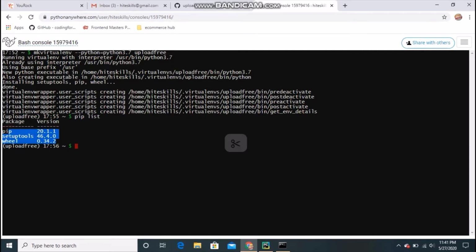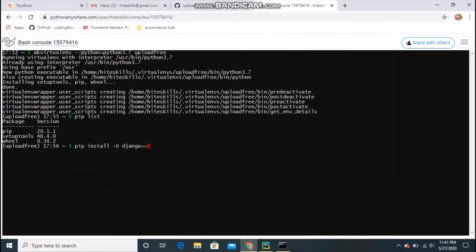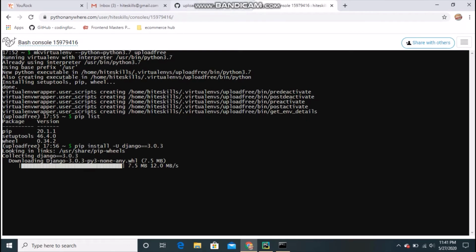Next thing, we have to install Django. So for that we have to write pip install -U Django equals the version which this project requires. In my case it is 3.0.3, so I will type that one, 3.0.3. And as you can see, it's downloading Django. It will take time, so I will pause the video here.